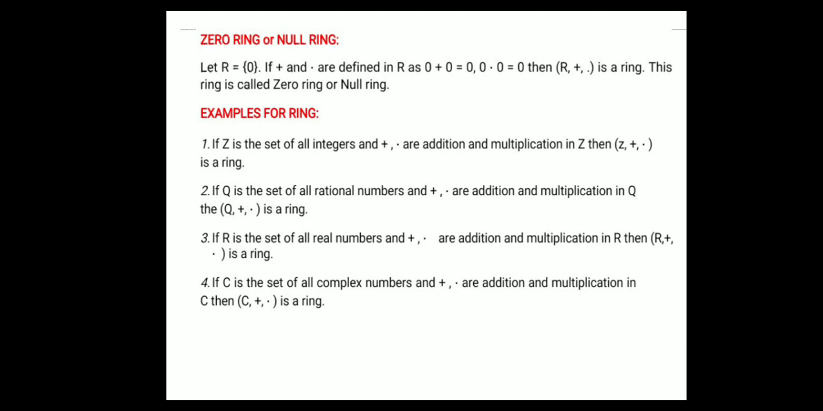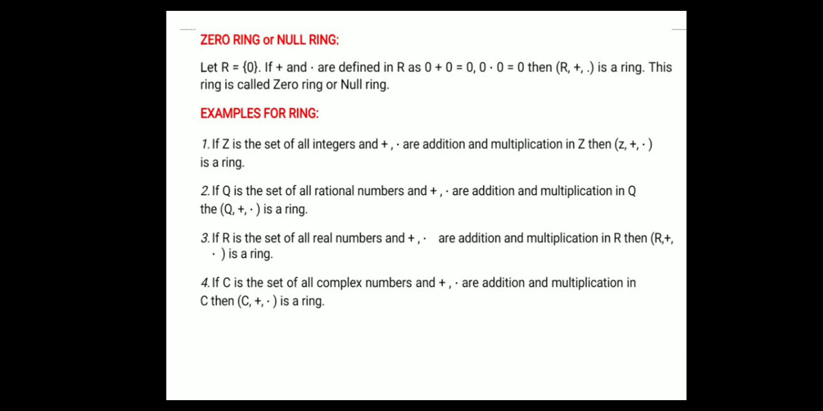Examples for rings. First point, if Z is the set of all integers and plus, dot are addition and multiplication in Z, then (Z, +, ·) is a ring. If Q is the set of all rational numbers and plus, dot are addition and multiplication in Q, then (Q, +, ·) is a ring.